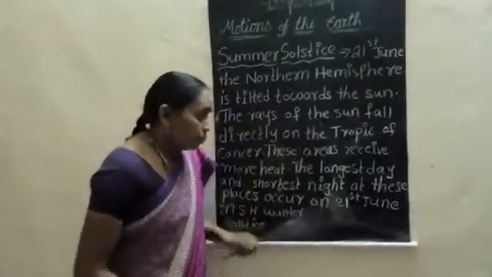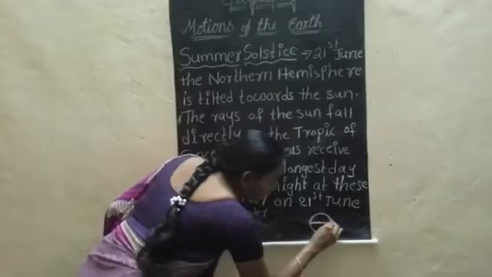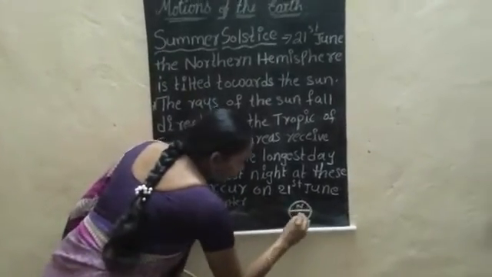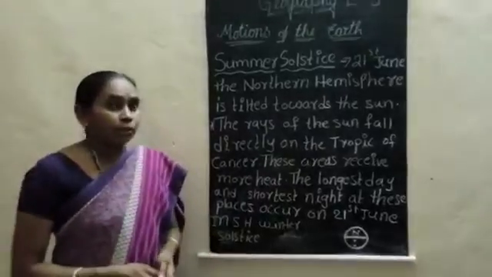So, if you observe here, the equator is dividing the Earth into northern hemisphere and southern hemisphere. We have the two hemispheres.